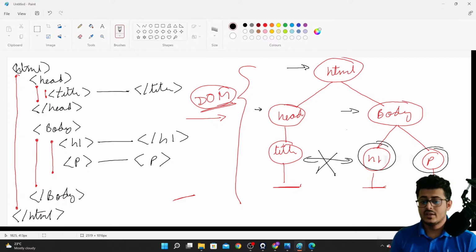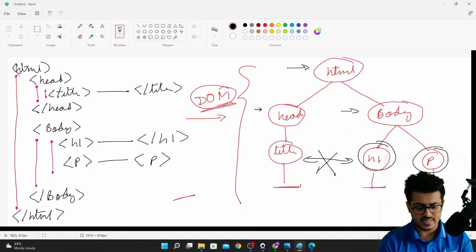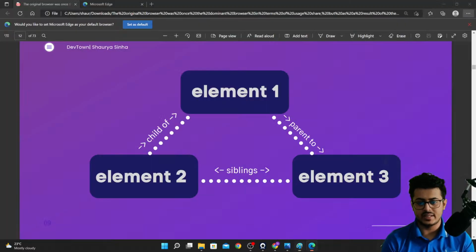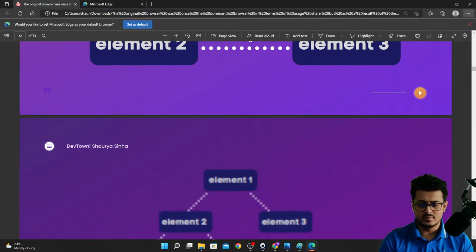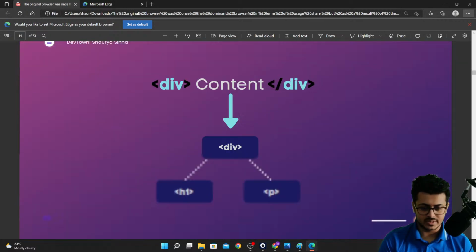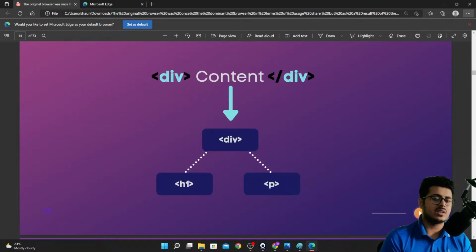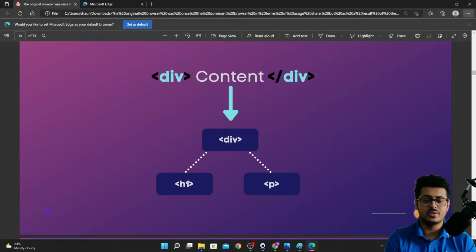Okay, great. So now that you have understood this, let's move on to the next thing in our PPT. Now there is another tag called the container tag. For example, when you were looking at the H1 tag or the paragraph tag, it was providing some aesthetic changes to the text that we were writing.